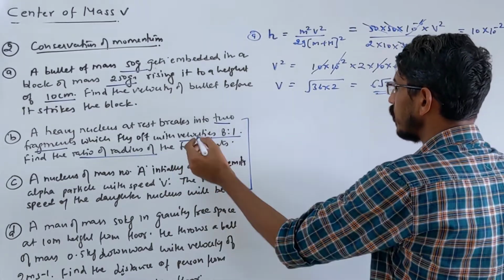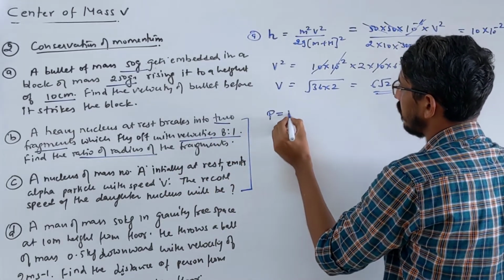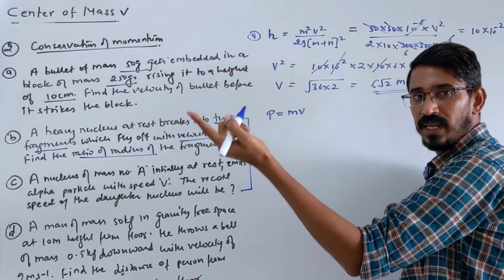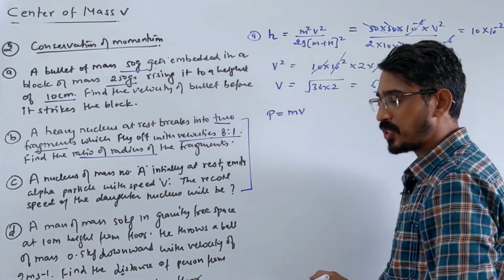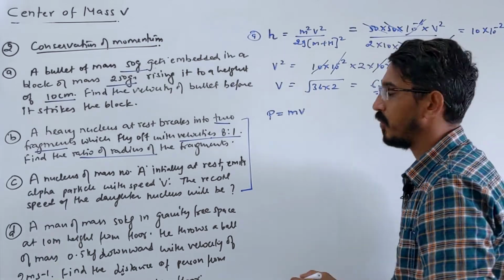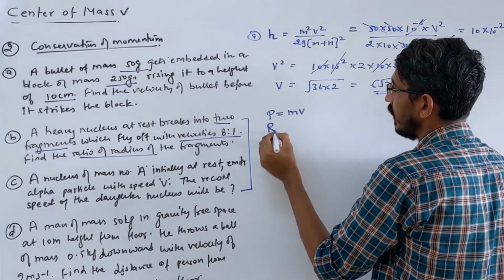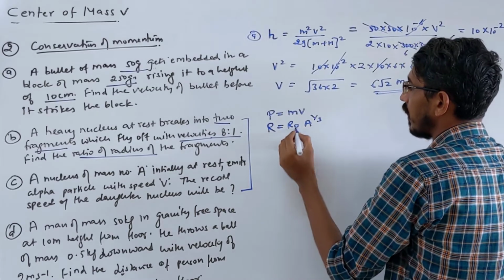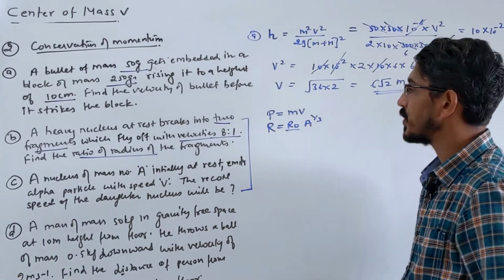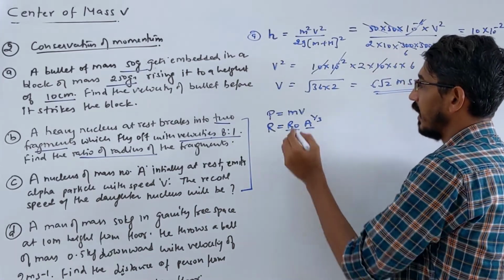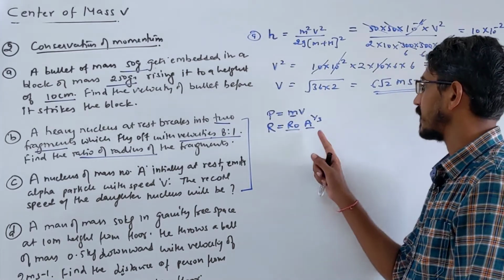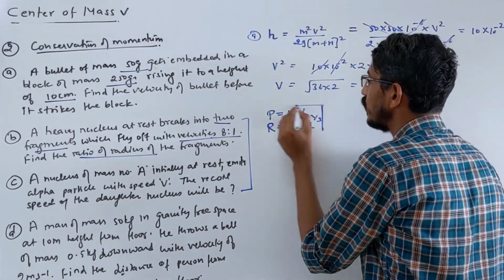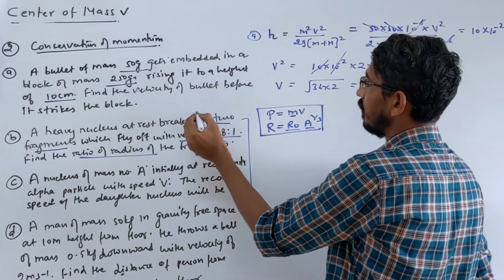How to solve this problem? First understand, one is momentum conservation, momentum is conserved. And in 12th class, when we are learning the nuclear chapter, we will see a formula: the radius of any nucleus is equal to r naught times A power 1/3, where r naught is a constant, the Rutherford constant, and A is the atomic mass number. So the radius varies as A power 1/3.